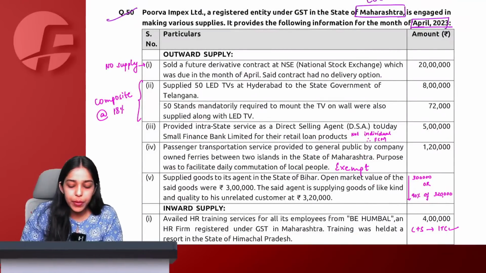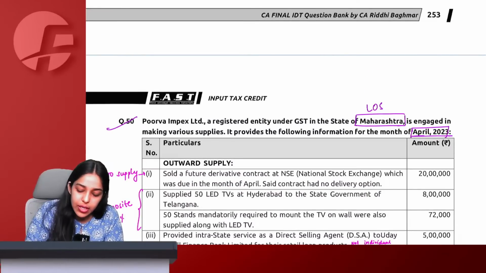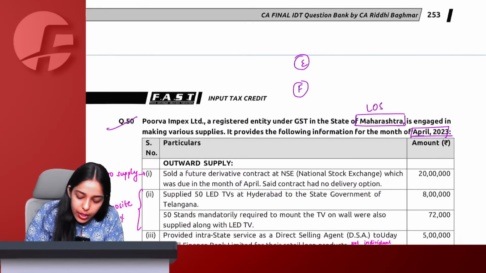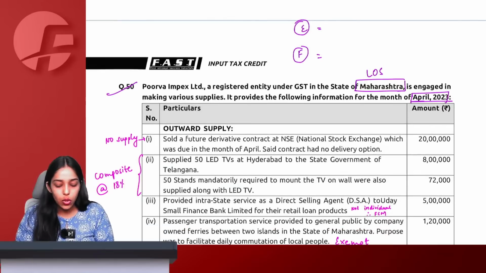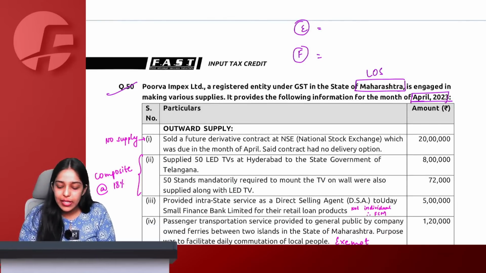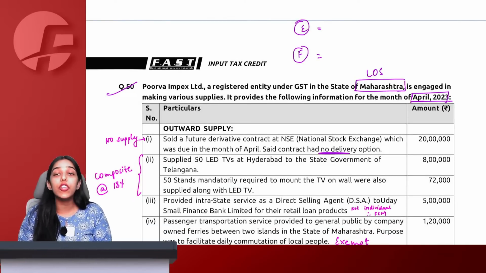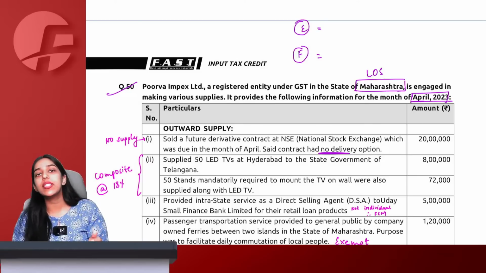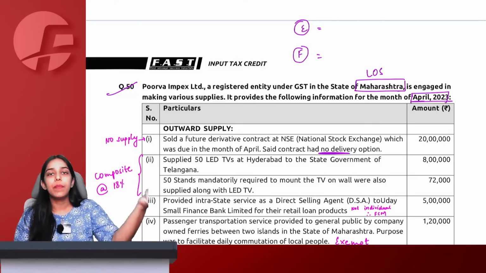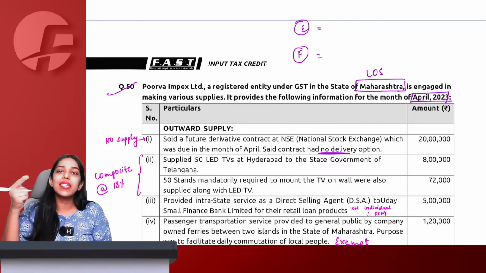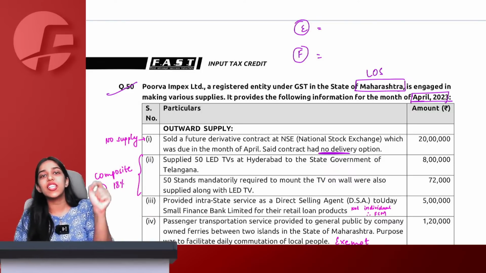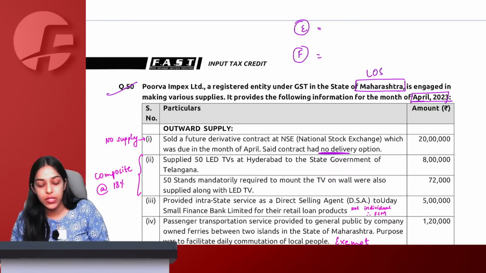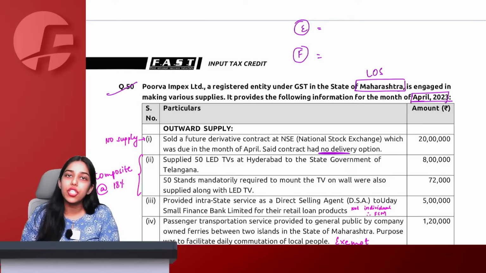Sold a future. Now, because we know there are reversal provisions, we will start calculating E by F hand in hand together only, because anyways at the end we have to do reversals. Sold a future derivative contract at NSE which was due in the month of April. Said contract had no delivery option. Understand, if forwards and futures are settled by delivery, then normal GST applies. If they are net settled, cash settled without delivery, then no GST applies because securities are neither goods nor services. Therefore, no GST implication will come on this.